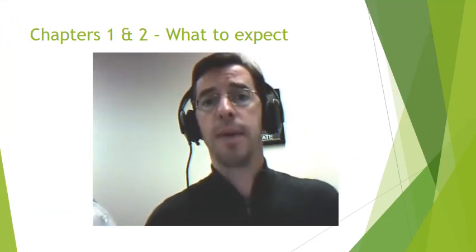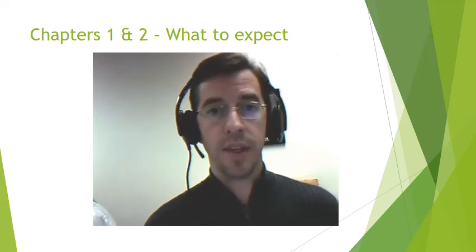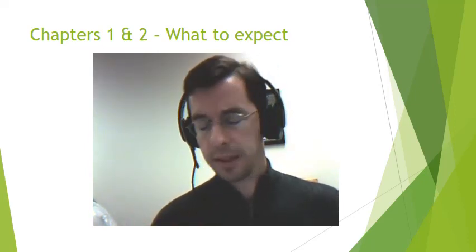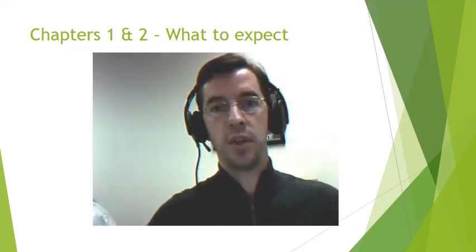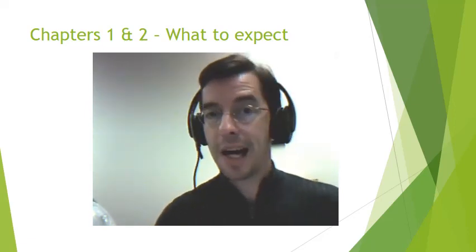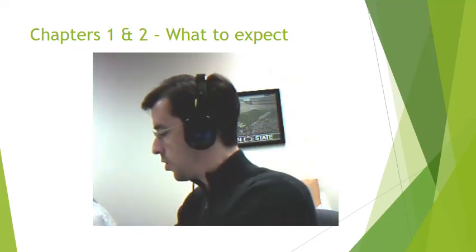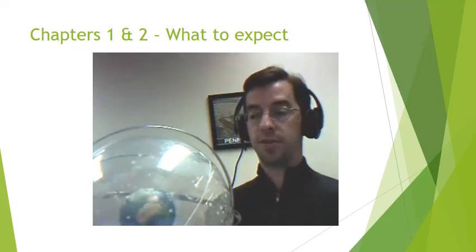Now, as far as the content of Module 1, Module 1 covers chapters 1 and 2 of the textbook: Here and Now, as well as, I think, Motions of the Sky or something of the sort. Here and Now deals with the scale of the universe, the fact that it's huge both in distance as well as in time. Part 2 is about essentially the motion of the sky, and you're going to be learning about what's called the celestial sphere.